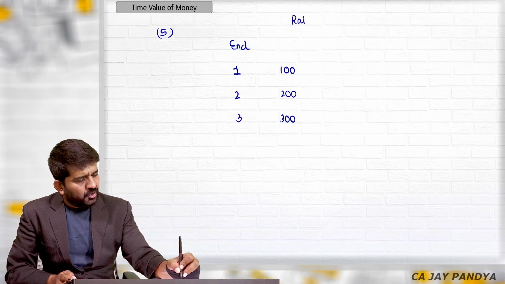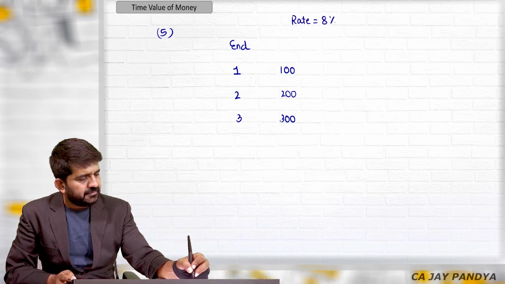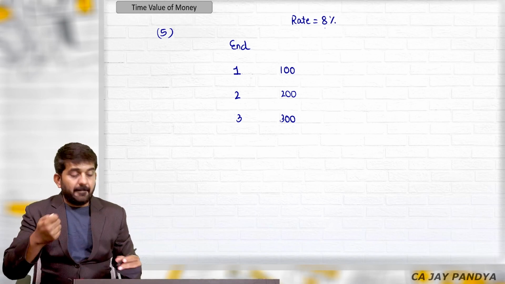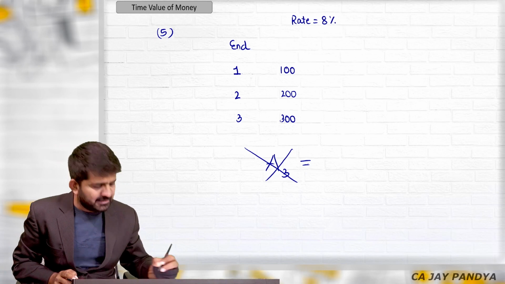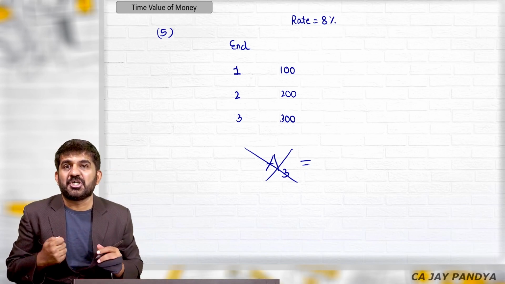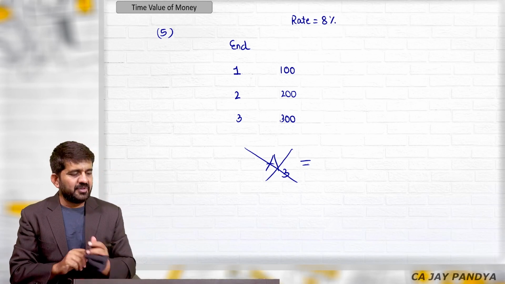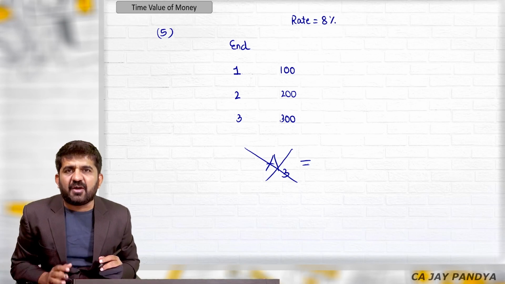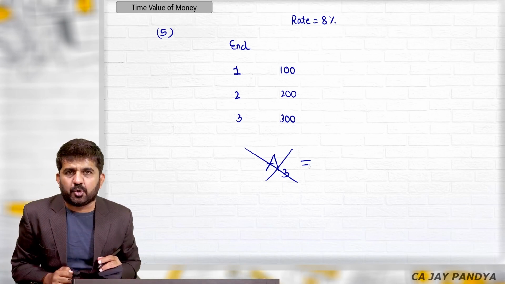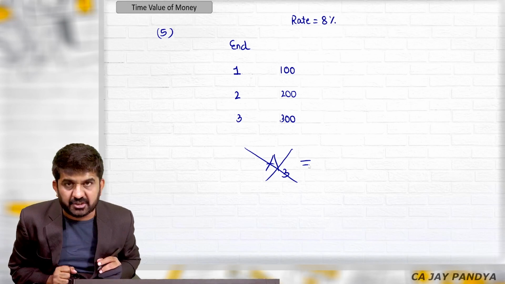The rate of interest is 8%. Please understand, I am not asking you this, then this would be a question of future value. What I am asking is, I am liable to pay you 100 rupees after 1 year, 200 rupees after 2 years, and 300 rupees after 3 years.